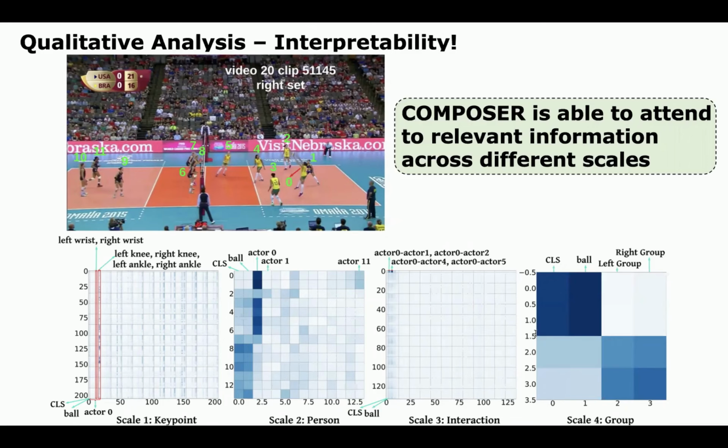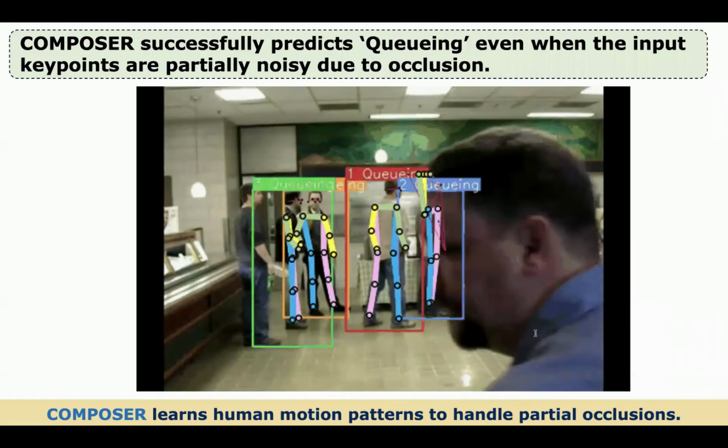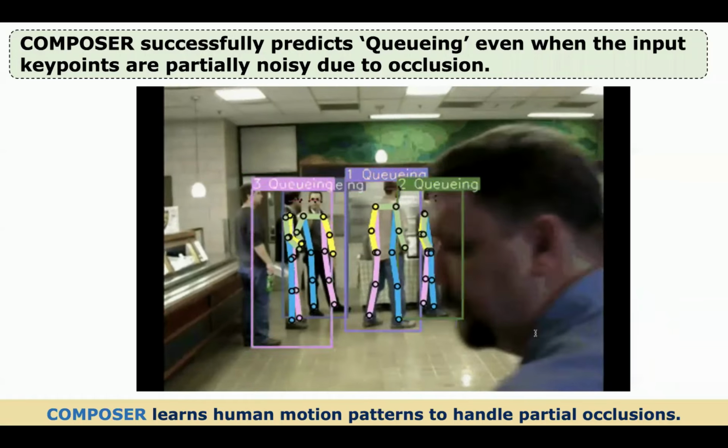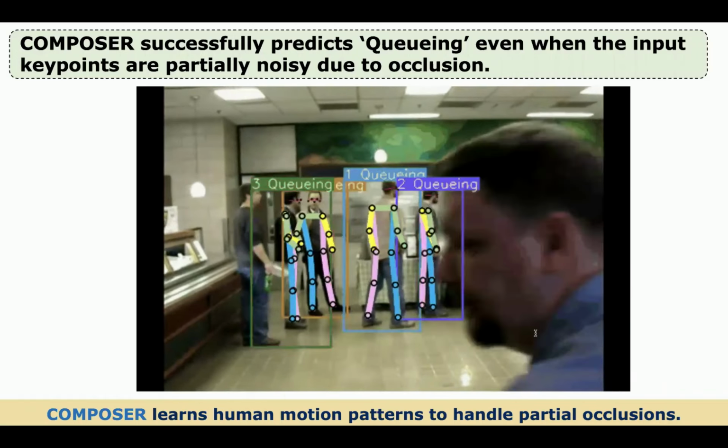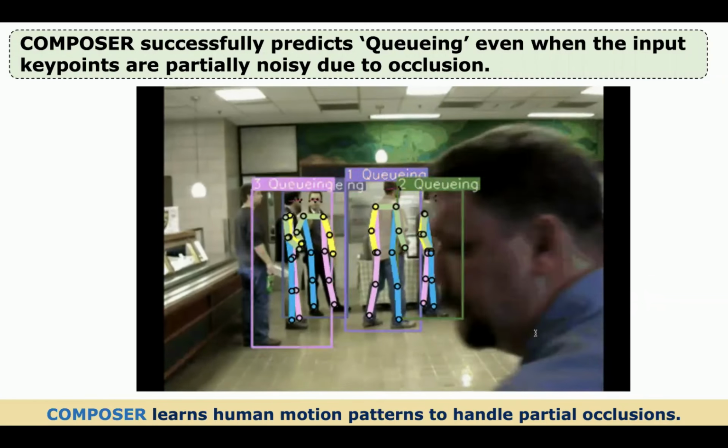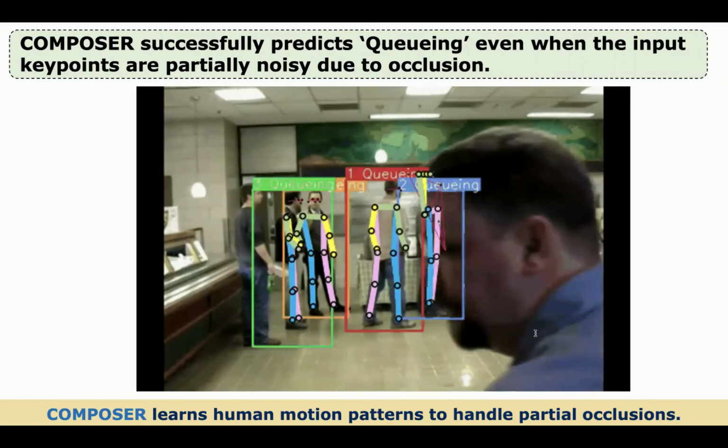Composer is able to attend to relevant information across different scales. Composer can make correct predictions even when the input keypoints are partially noisy due to occlusion. This is because Composer implicitly learns the human motion patterns from the keypoint features to handle partial occlusions.